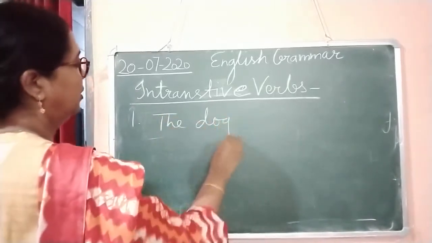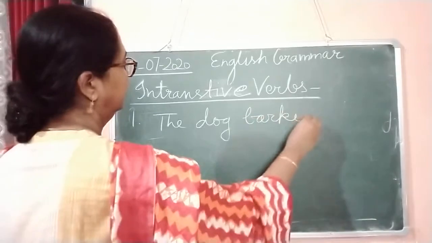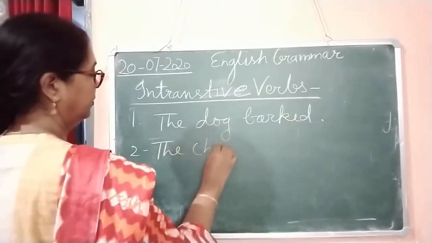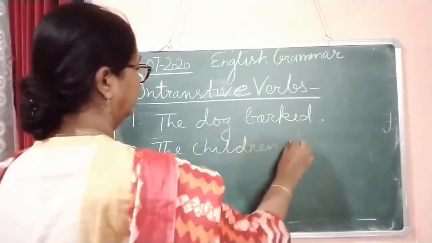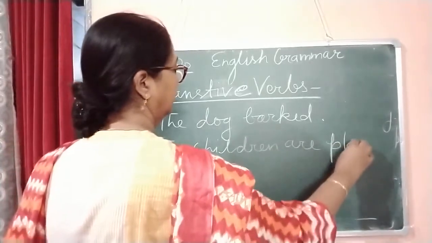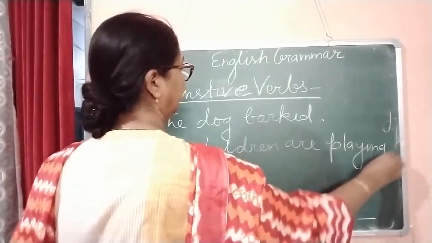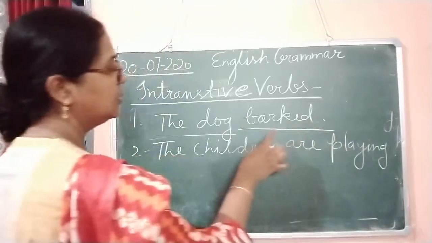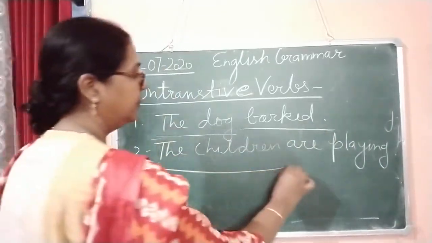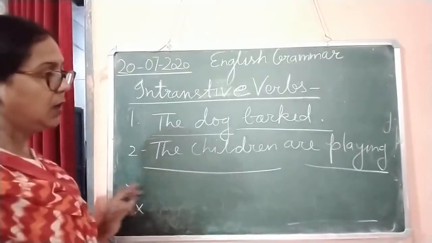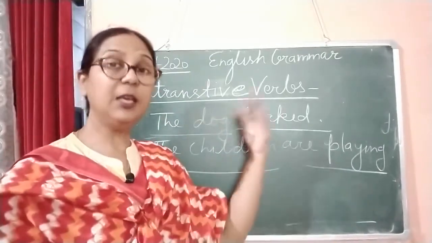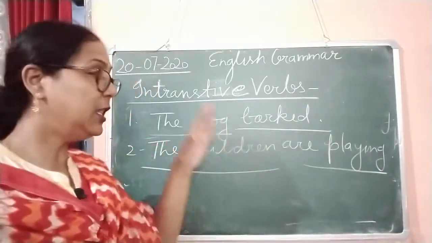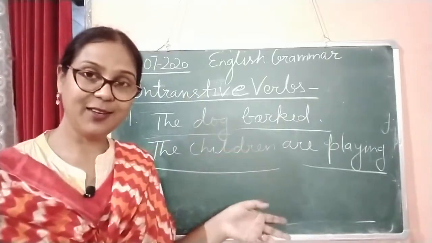The dog barked. The children are playing. Now here you can see the subject is here and the verb is also here in both sentences, but the verb is not transmitting its work onto an object, because in these sentences you cannot see any object.